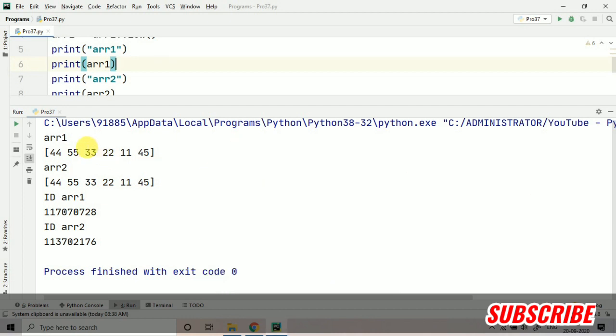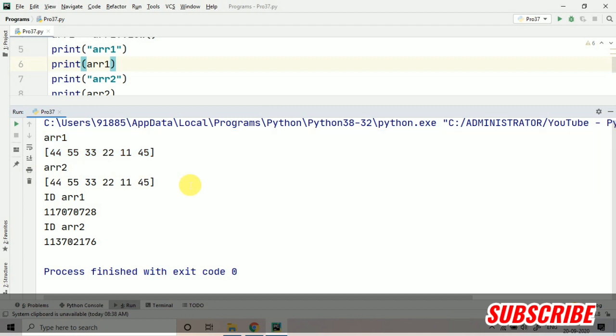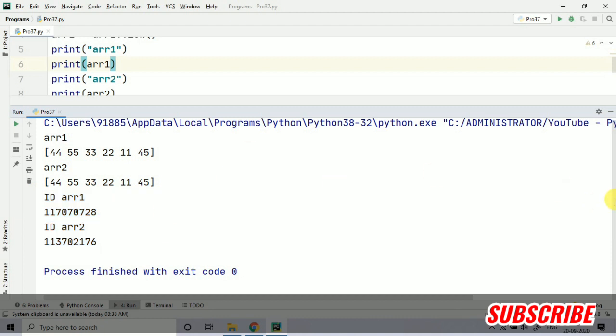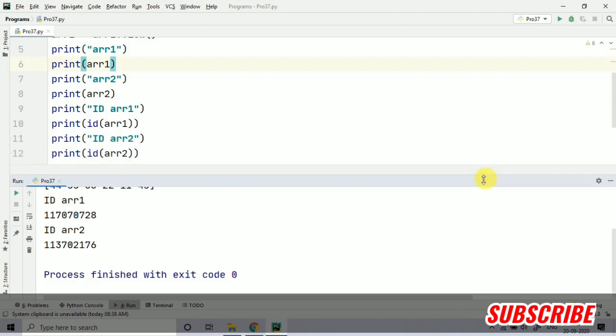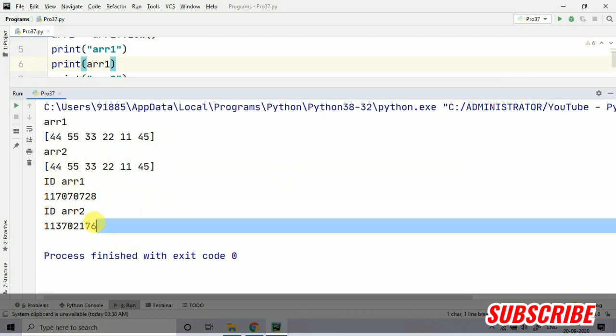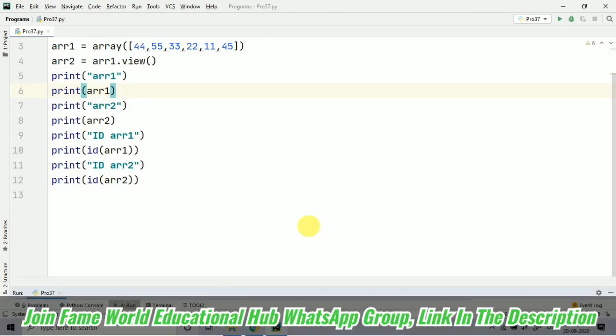Now what you have to notice here in the output: arr1 and arr2 both have exactly the same value. Obviously, as we were creating the copy, there should be the same value. But their IDs are different. In the case of aliasing, their IDs were the same. But if we want to create different IDs for the array when we are making a copy, then at that time you should use shallow copy. You can see the IDs are different for both of the arrays. That is, the addresses for arr1 and arr2 are different.